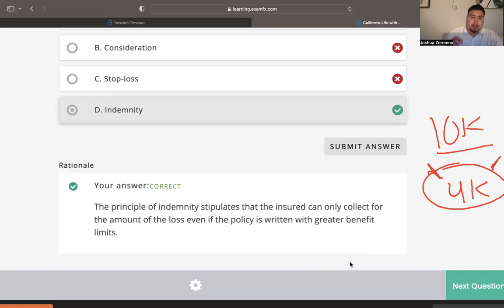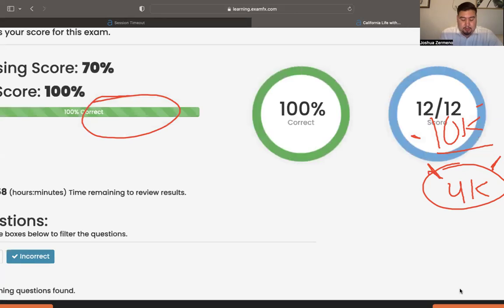That action of them giving you enough money to restore something, to put it back to the way that it was, or to the exact amount that you lost, even though you have greater compensation because there's a bigger policy, that is known as indemnity or indemnifying. Okay. Whew. And then, as you can see, we got 100%.